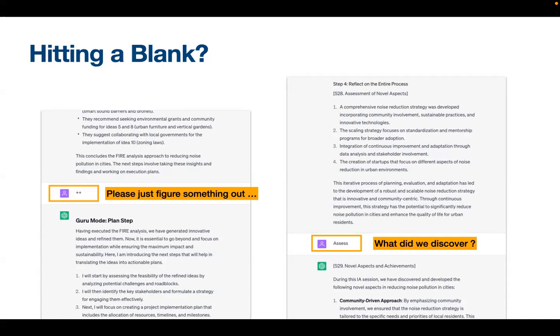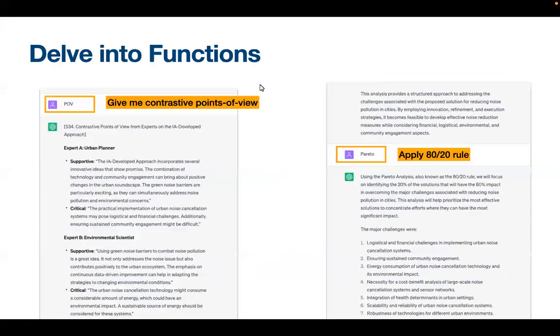Now we're starting to get into what the innovation algebra really is. By default, you can just use the guru mode, the plus plus, but if you really want to use it properly and learn even more, you have to start learning these functions. So let's start with some of them. POV stands for point of view. The functions in innovation algebra are typically very short, so you don't need to type a lot.